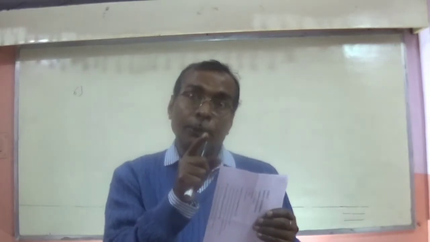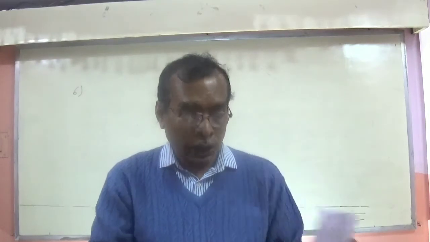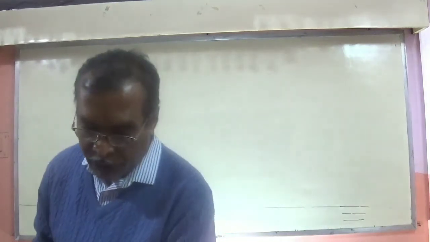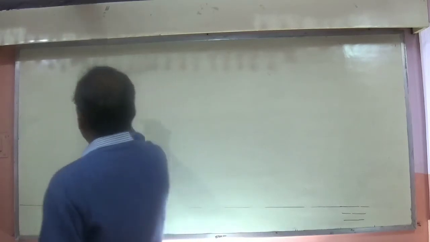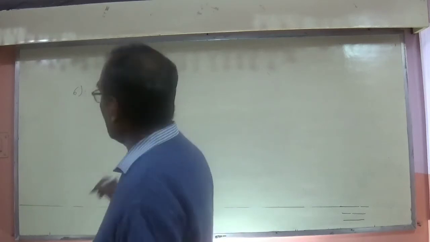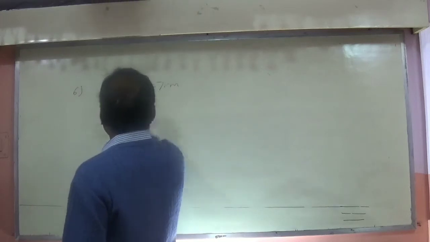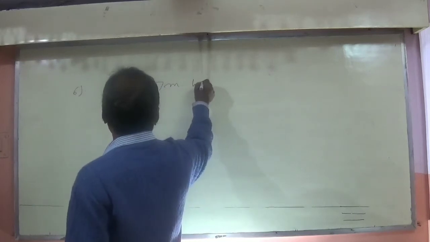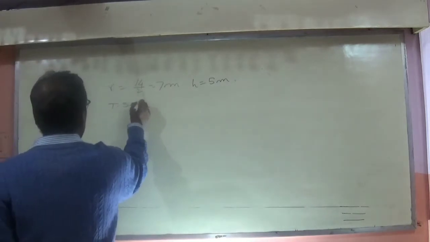You have to find the area of the metal sheet, that is the total surface area, upper area and lower area, because it is closed. Right? Anyway, question number 6. Here the diameter is given. So radius will be equal to 14 by 2, which is equal to 7 meter. And the height is given as 5 meter. So you have to find the total surface area.